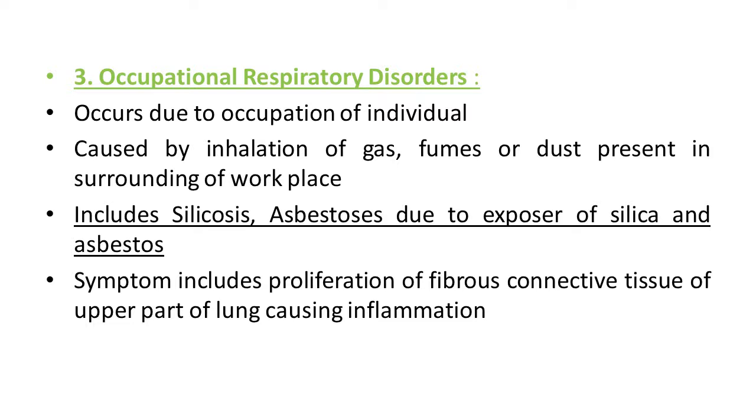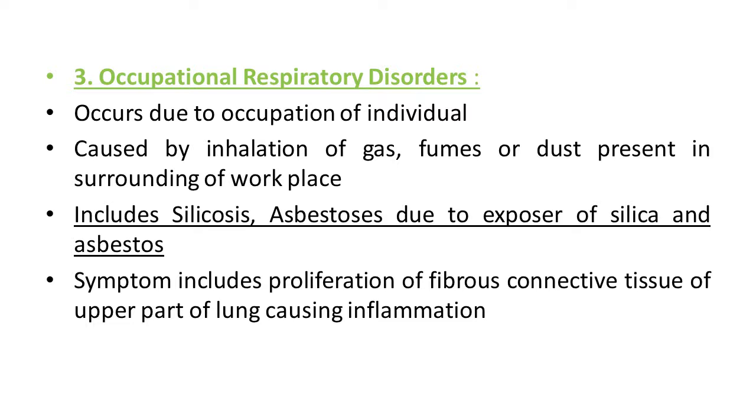Long exposure can give rise to inflammation leading to fibrosis. It means proliferation of fibrous tissue, and this causes serious lung damage. Workers in such industries should wear protective masks to protect themselves against this type of disease condition.